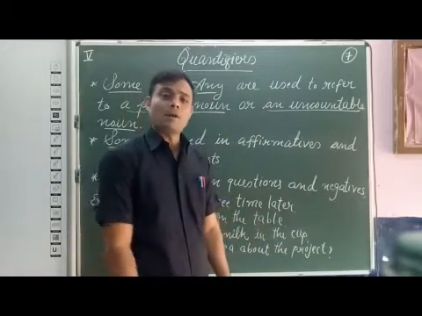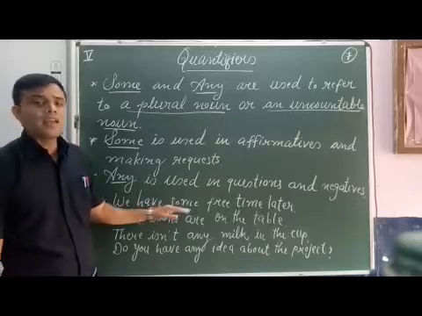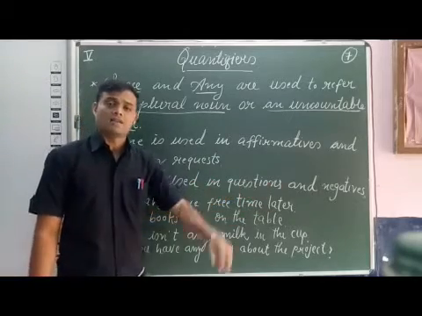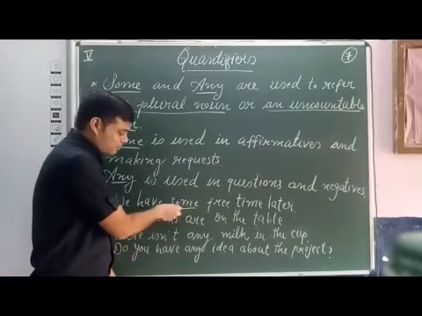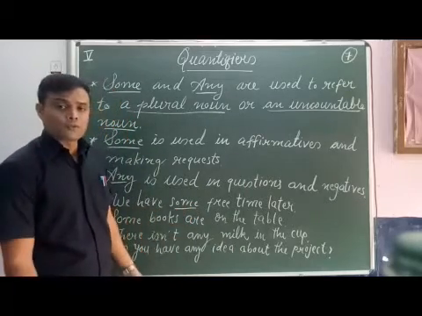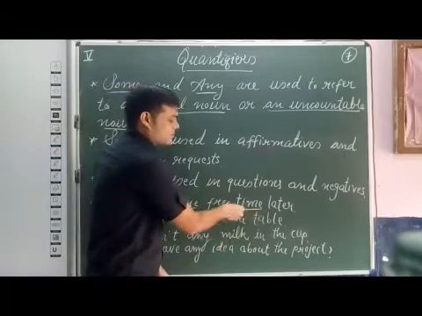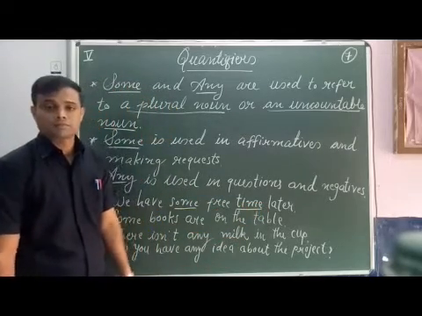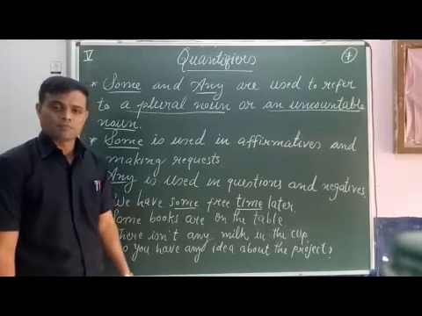Now see the examples. First example: we have some free time later. In this sentence, some is used before an uncountable noun, that is free time, and the sentence is affirmative.